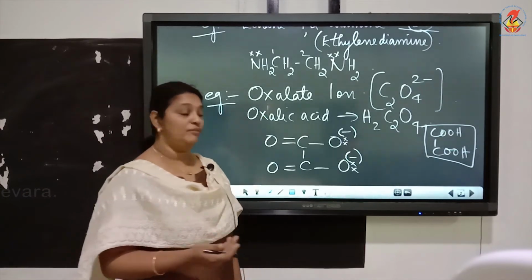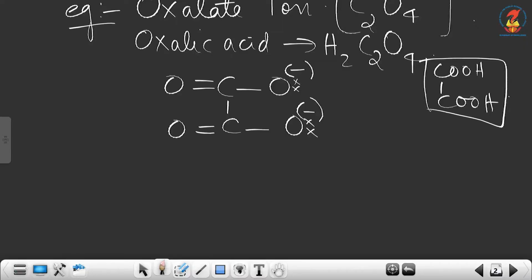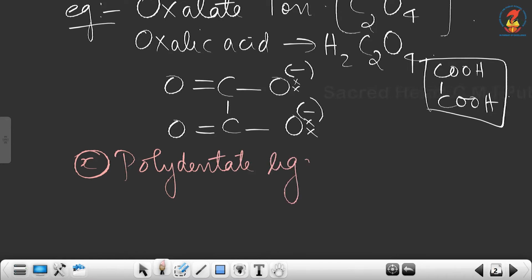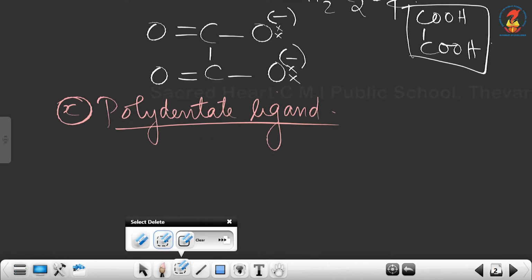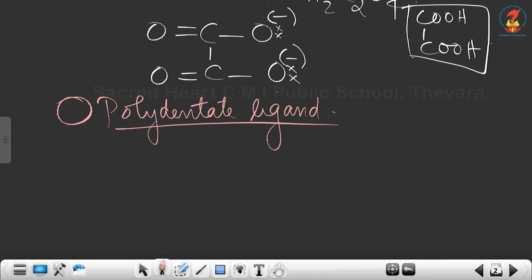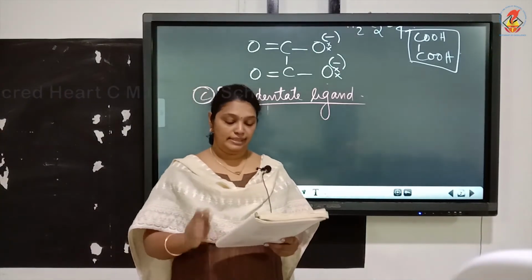Now the next type of ligand is polydentate ligand. Now, what do you mean by polydentate ligand?